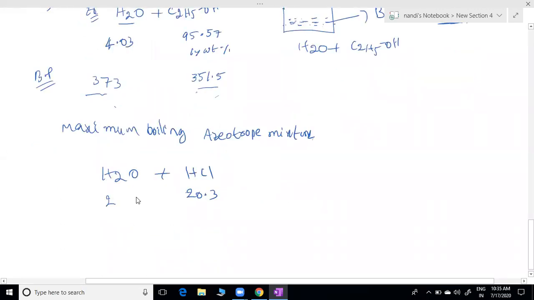Here you can check whether your writing is correct or not. 79.7. So what is the boiling point of water? Already you know that one, 373. Then HCl boiling point they gave is 188. These are in Kelvin, keep in mind, sir. But the azeotropic mixture I am taking here, water plus HCl.